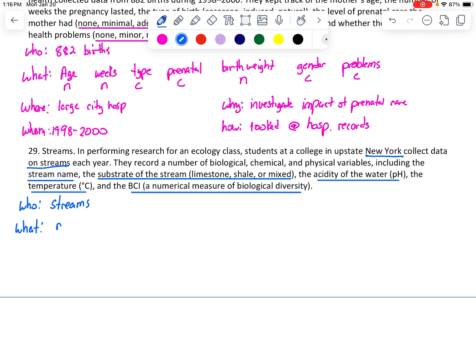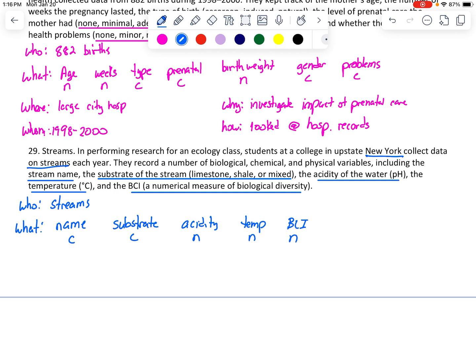The stream name, categorical. Substrate, again, because we had categories, categorical. Acidity was numerical. Temperature, also numerical. And the BCI, it tells us, is numerical.